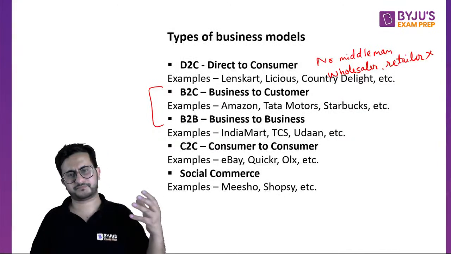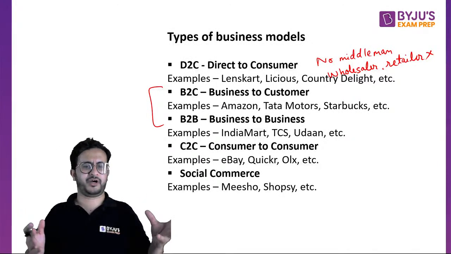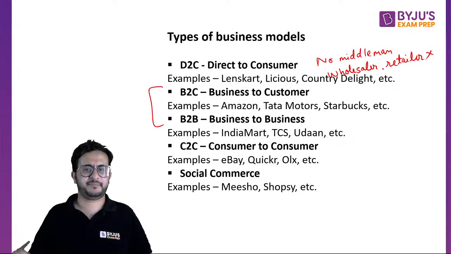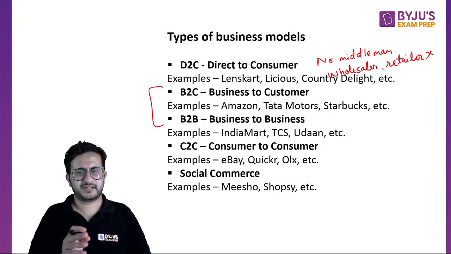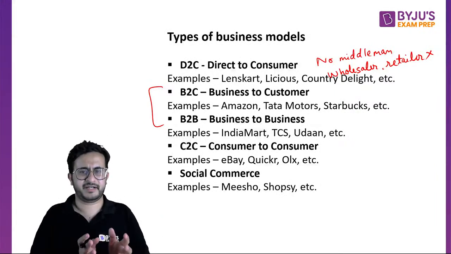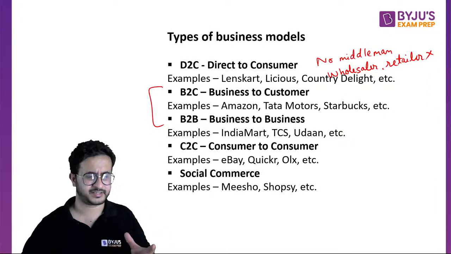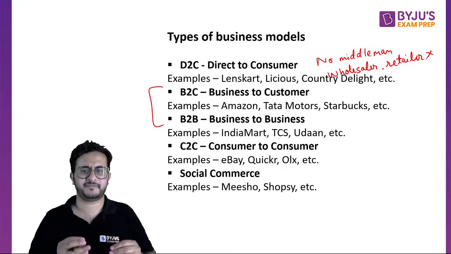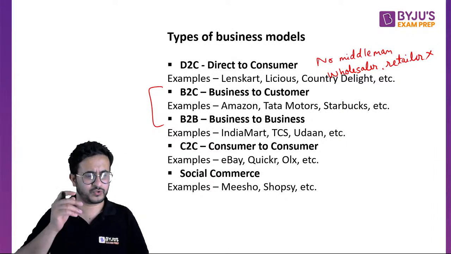So they develop a company, right? They do not target an audience as such. Based on people's interest, people will go to these sites and see, right? They have a community, people will interact with them, and they do not force you to buy things, right? If people like something, they go and buy it. Okay, Instagram also you can say is an example of social commerce, right? Through social commerce people sell.